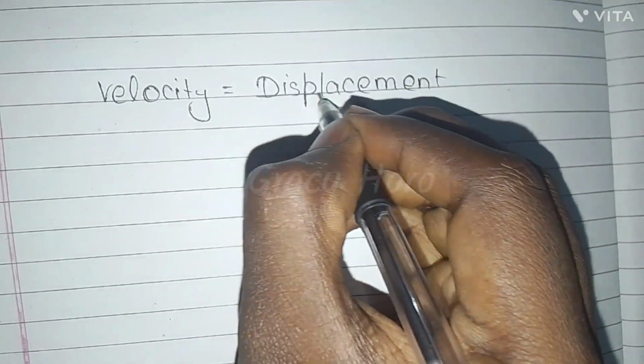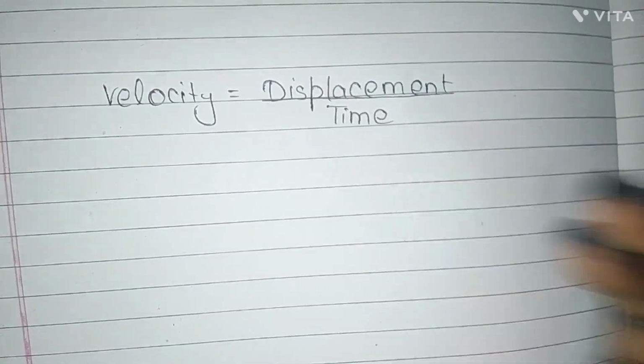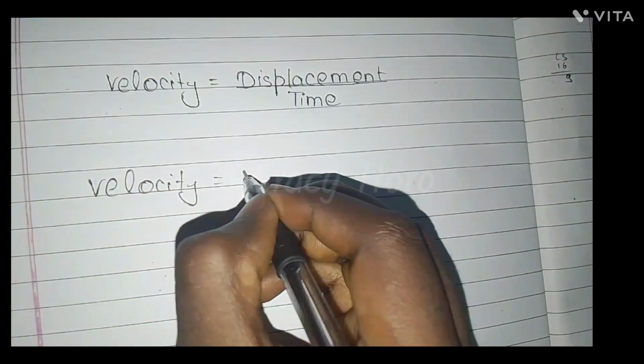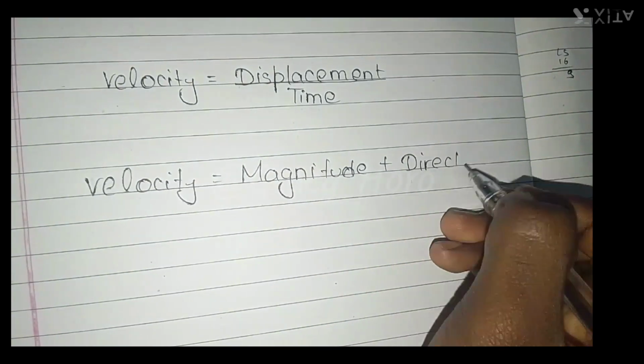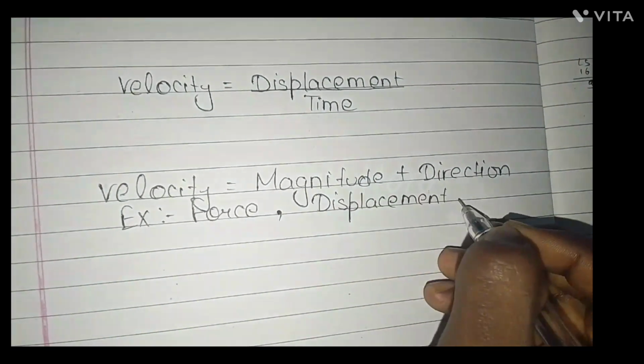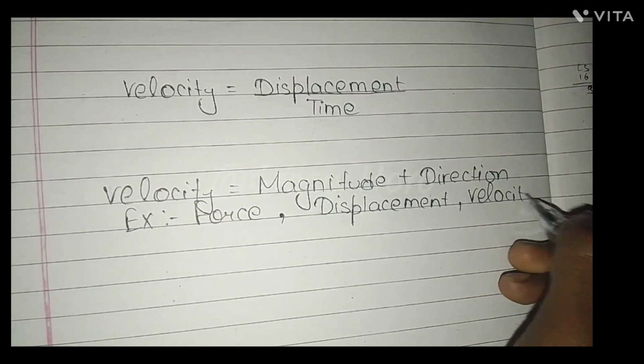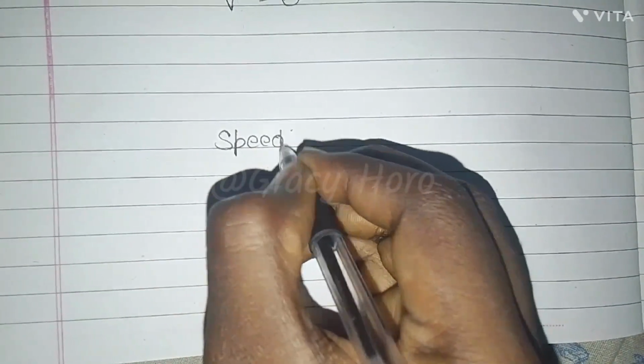Velocity is a vector quantity. Vector means a quantity which has magnitude and direction both, unlike a scalar quantity which has only magnitude. If you walk 10 meters forward and 10 meters back, so the total speed.